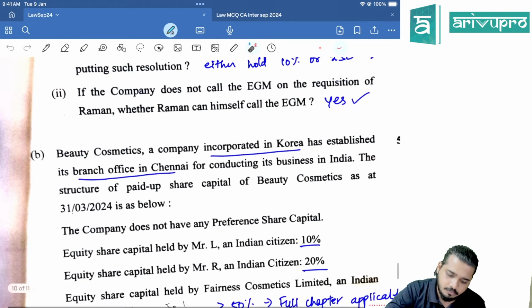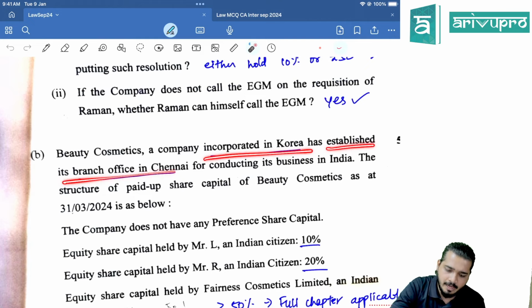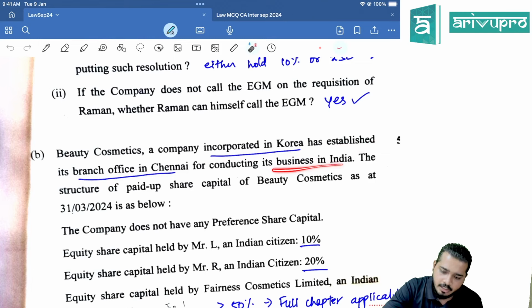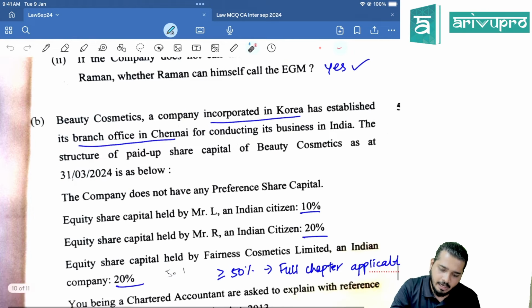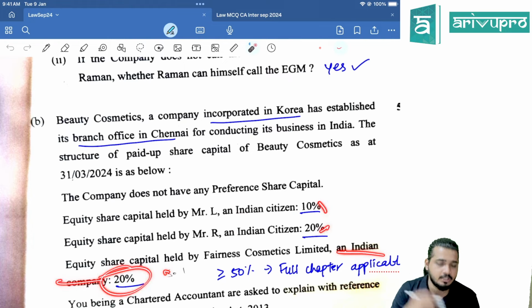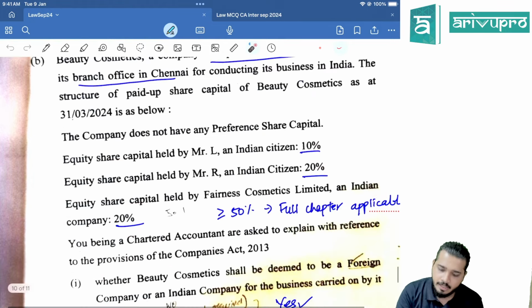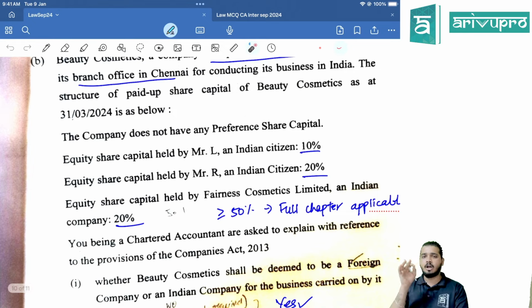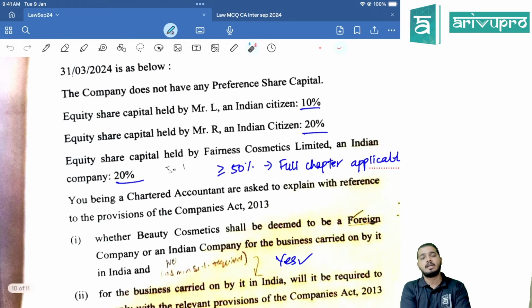Yes. Beauty Cosmetics is a company incorporated in Korea, has established its branch office in Chennai for conducting its business in India. The structure of paid up share capital is as below. Equity share held by an Indian citizen 10%, again Indian citizen 20%, right? Indian company 20%. So 20 plus 20 plus 10, 50. So in case of 50 or more, right? They said not less than 50. So 50 or more, obviously it will be considered as Indian company.